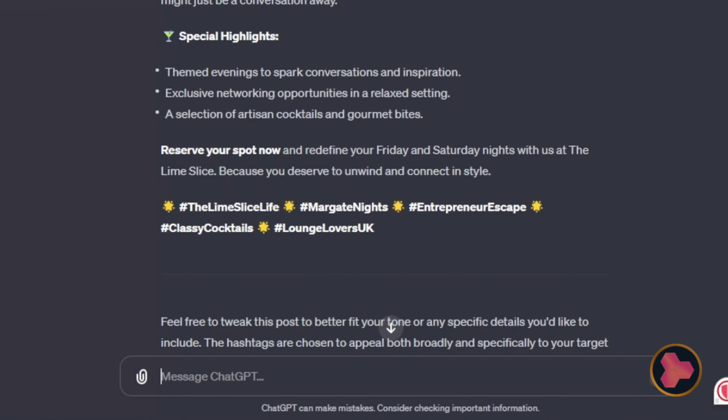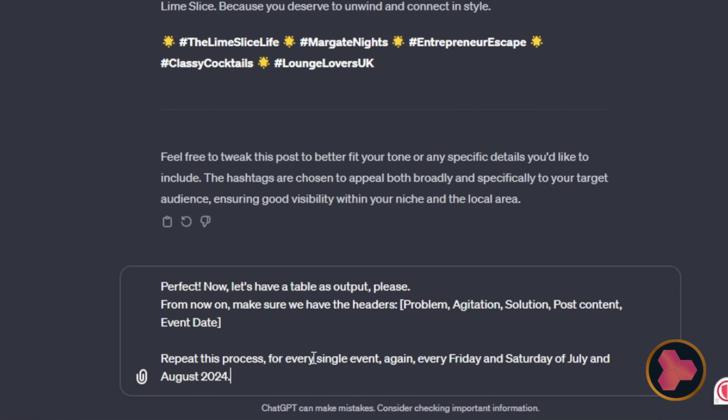All right, so we have an example of the post that we are going to share on Facebook. That's the text content for the post. Let's now create the content we need, the data we need, so that we can create the Canva slides accordingly. Now let's have a table as output, please. From now on, make sure we have the headers: problem, agitation, solution, post content, and event date, so we can easily navigate within our spreadsheet.